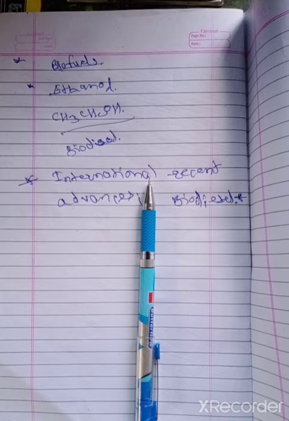These are the points we have to remember for energy conservation.